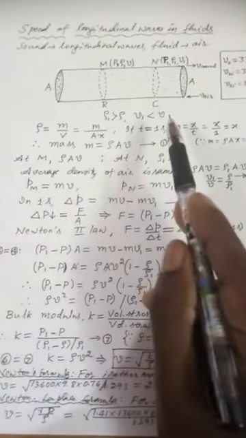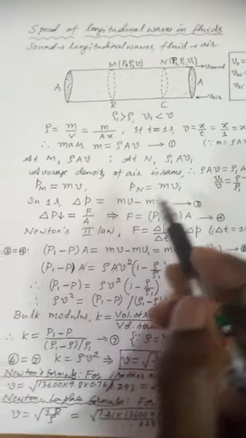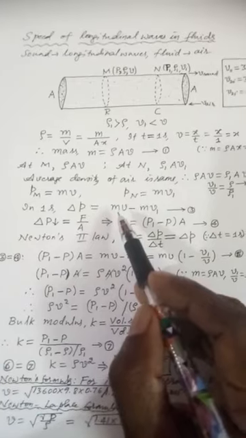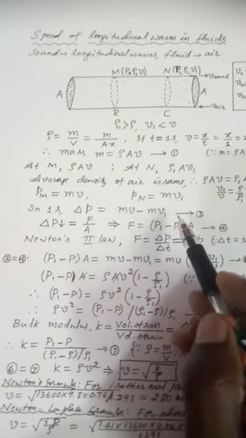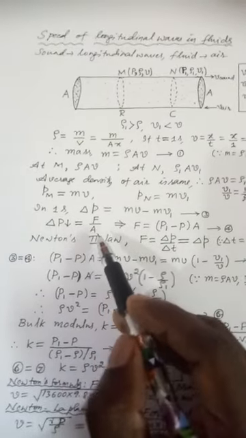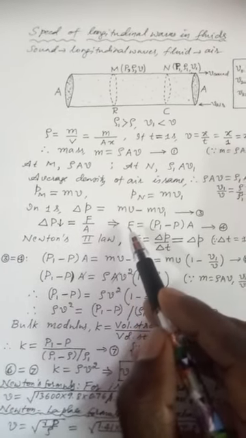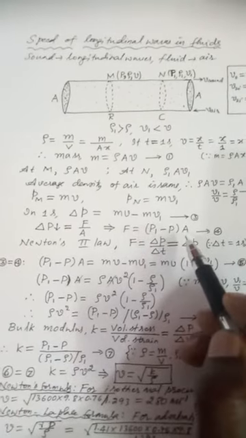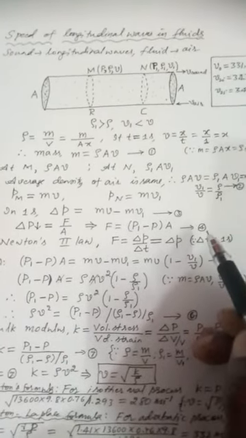Momentum at M is mv. Momentum at N is mv1. In 1 second, change in momentum is mv minus mv1. Call it equation number 3. Now pressure difference is force by area. Now this implies that force is equal to the decrease in pressure into area. Call it equation number 4.